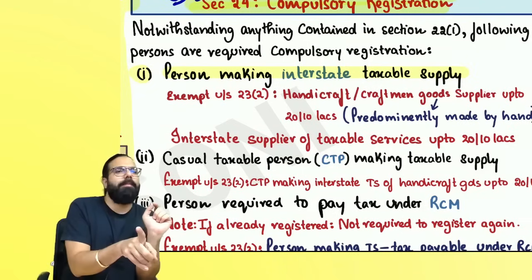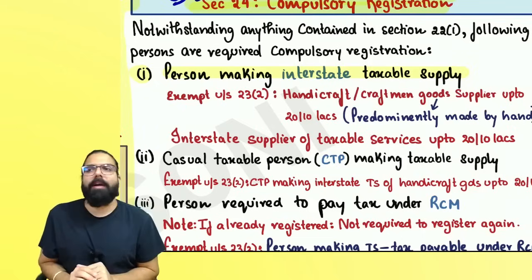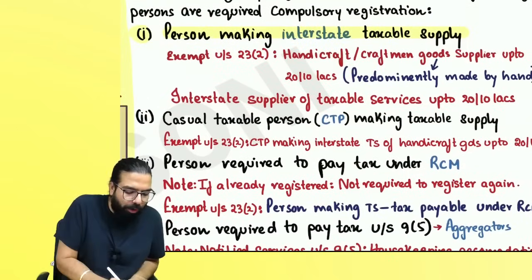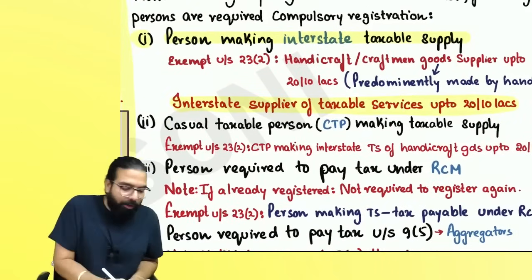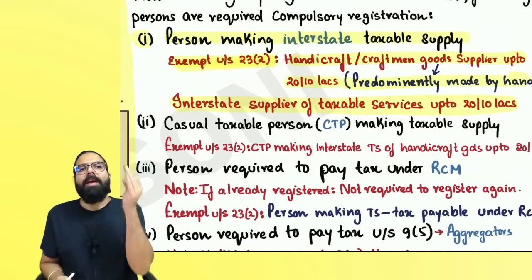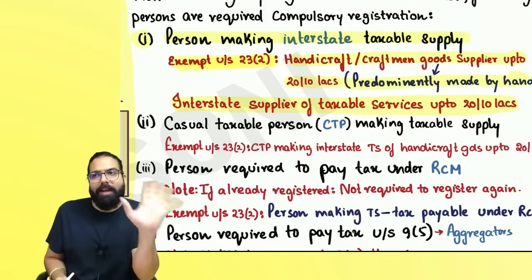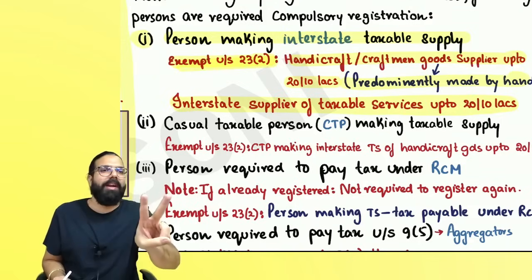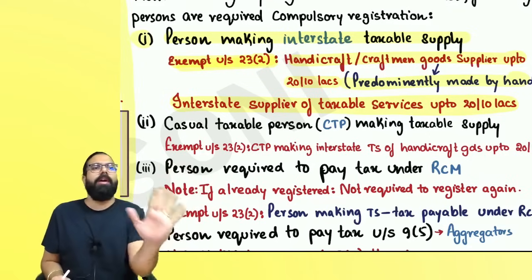But other goods suppliers, interstate suppliers, will always be required compulsory registration. Then interstate suppliers of service came and asked, sir, what about interstate supply of service? Then the government told, see, for interstate supplier of service, you are also exempted up to 20 lakh or 10 lakh. So if I am a supplier of handicraft goods or craftsman goods, made predominantly by hand, if I am in the states of Manipur, Mizoram, Nagaland, Tripura, then I am given exemption up to 10 lakh. If I am from any other state, the exemption is given up to 20 lakh. Exemption is not given up to 40 lakh. Exemption is up to 20 lakh or 10 lakh only.